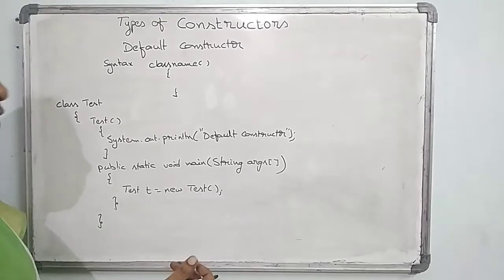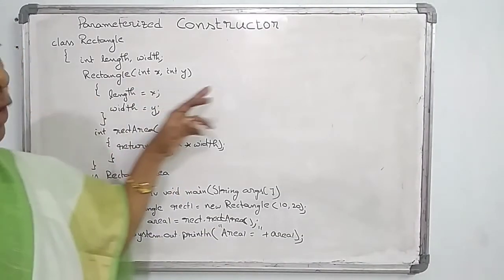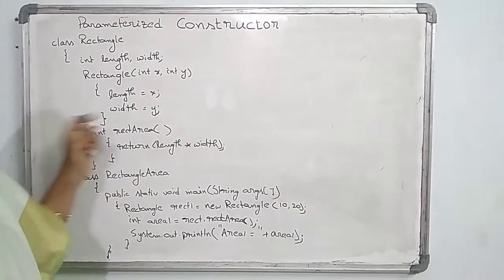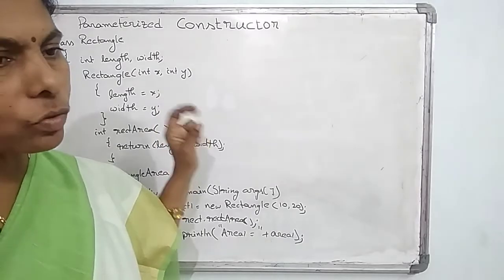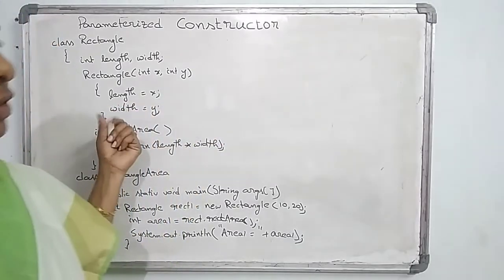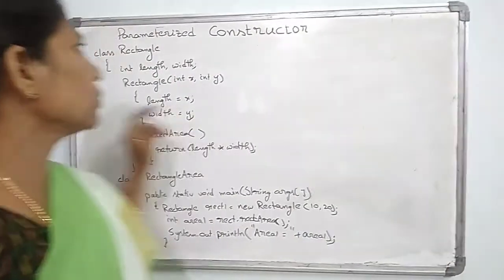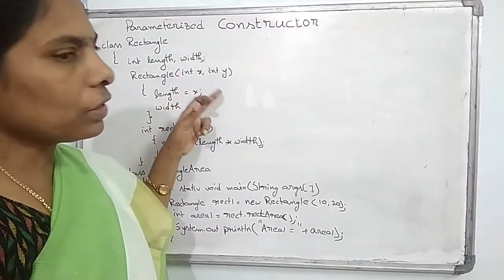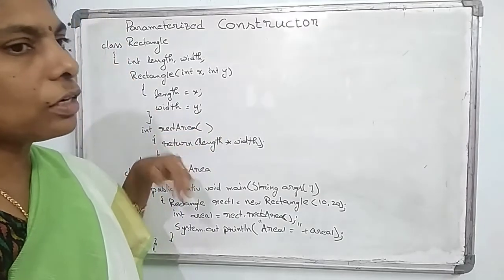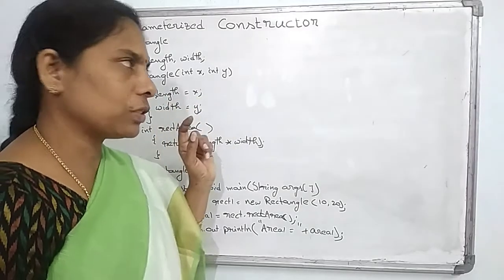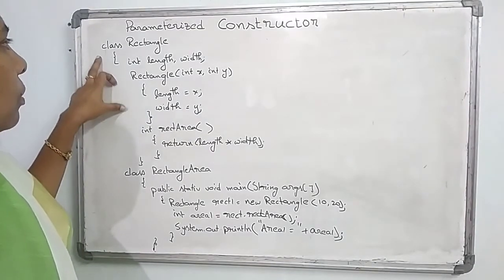Now we will discuss the parameterized constructor. The parameterized constructor means we must pass the argument through the constructors. So at the time of the object creation you can pass the arguments. If any number of objects are created, you can pass any number of values to those objects. And in that I am giving one example, class rectangle.